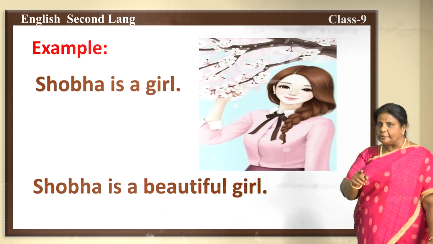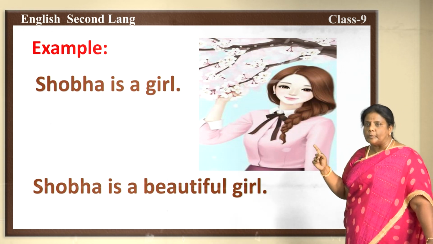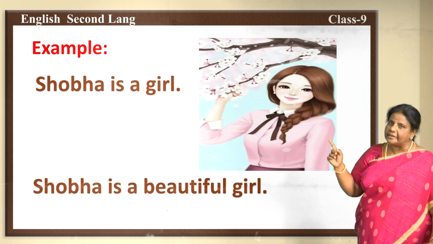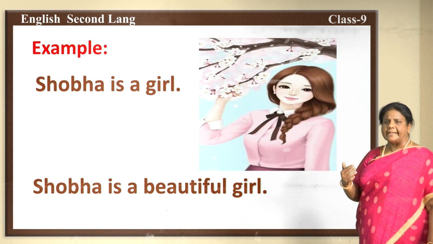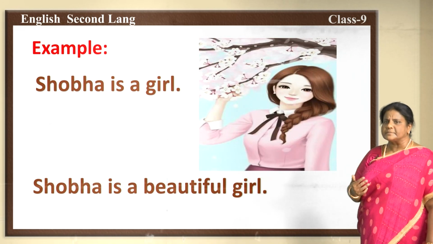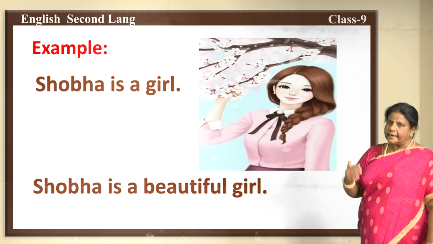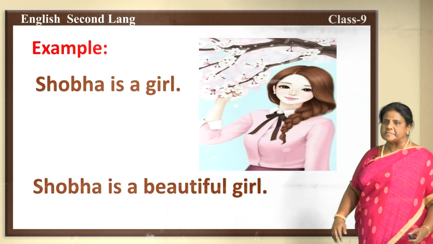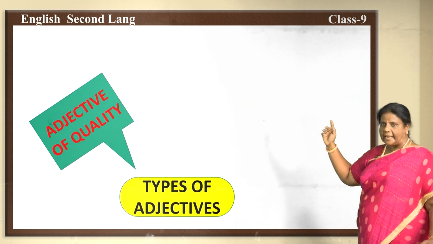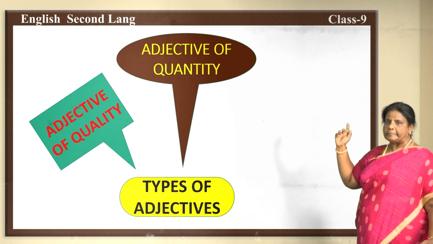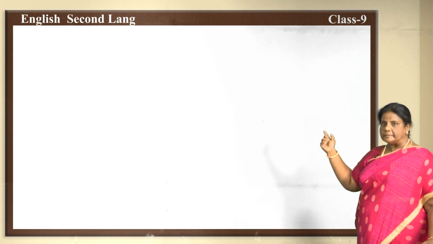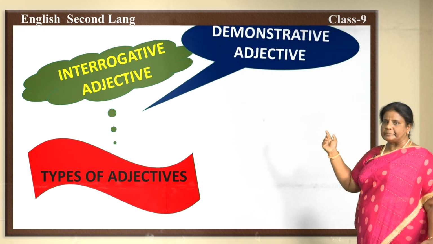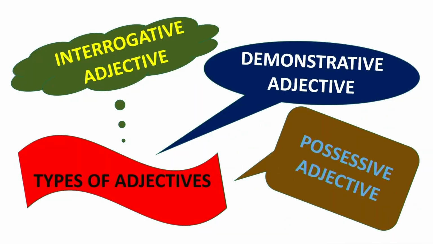This word beautiful is an adjective of quality. Did you get it, children? To know more about adjectives, there are many types of adjectives. Various forms of adjectives are there. Today, let us know about the 6 main types of adjectives. Namely, adjective of quality, adjective of quantity, adjective of number, interrogative adjective, demonstrative adjective, and possessive adjective.